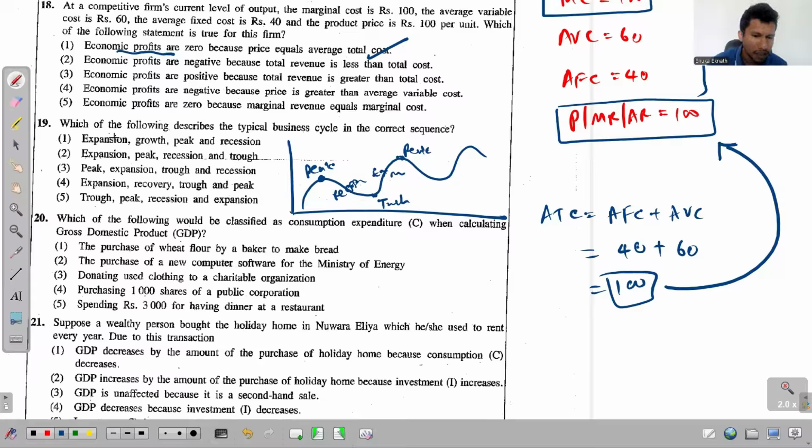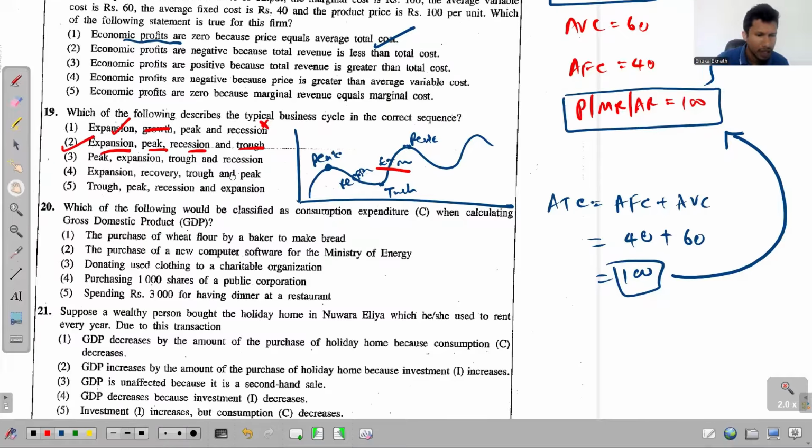We'll start with expansion. If it is the expansion, the second one has to be the peak. No, what is this? Growth? There's nothing called growth. So that's wrong there. Expansion, yes. Then we have peak, and after peak, what do we get? Recession, correct. And after recession, what do we get? Trough. 100% true. So the second one is the answer for this question.